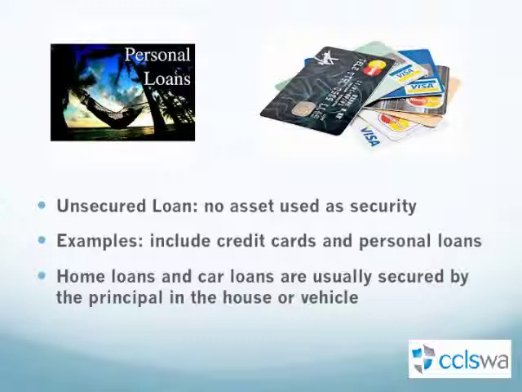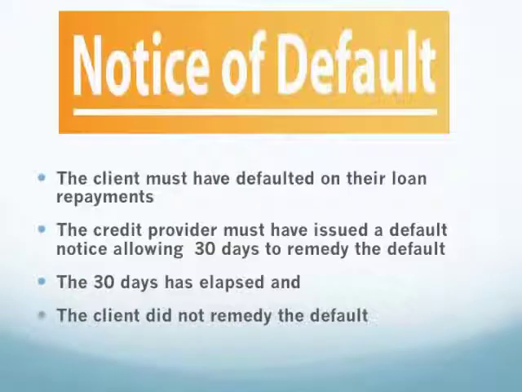Examples of loans that are usually unsecured include credit cards and personal loans. Home loans and car loans are usually secured by the house or car the principal from the loan is used to purchase. About the default notice.